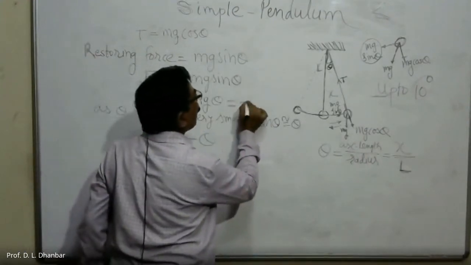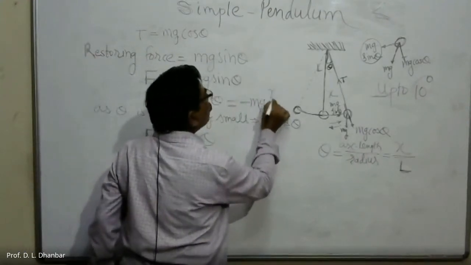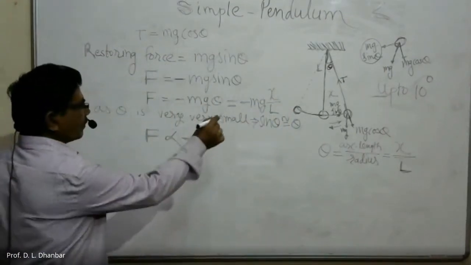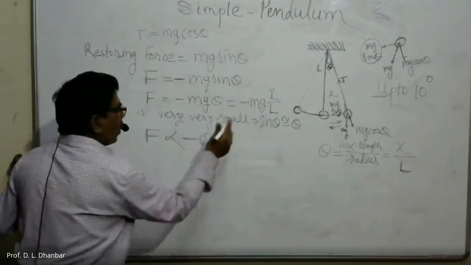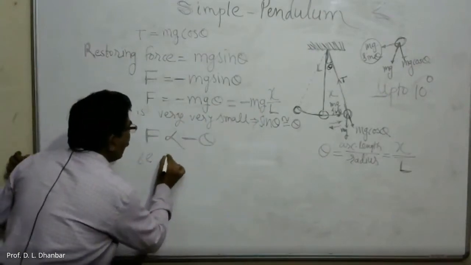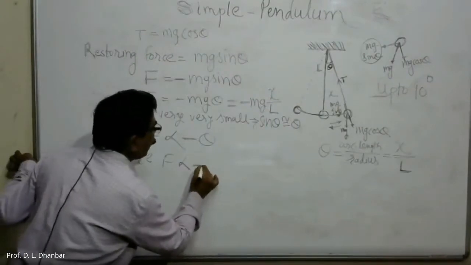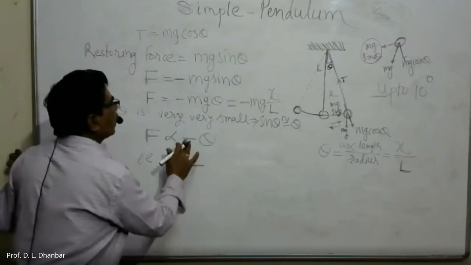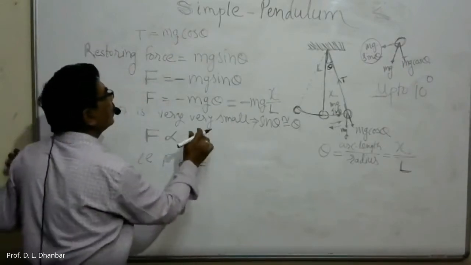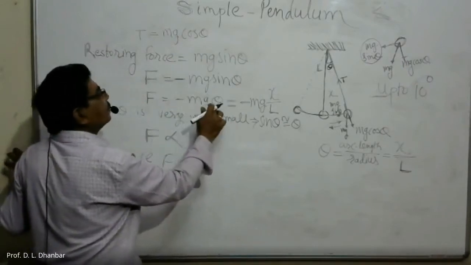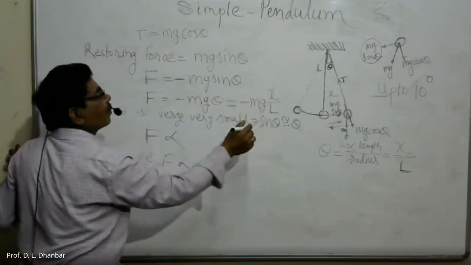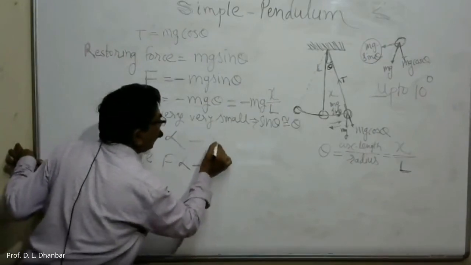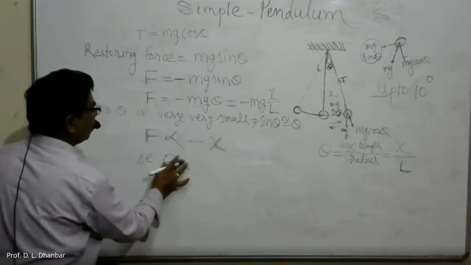So you will get minus m into g into x upon L. Here mg by L is constant, so minus mg theta is equal to minus mg x upon L, and F is directly proportional to minus x.